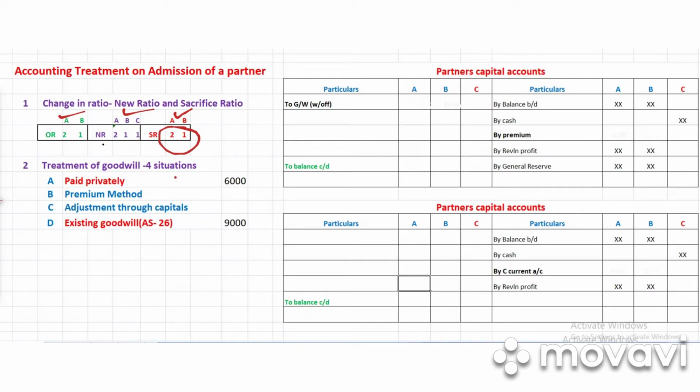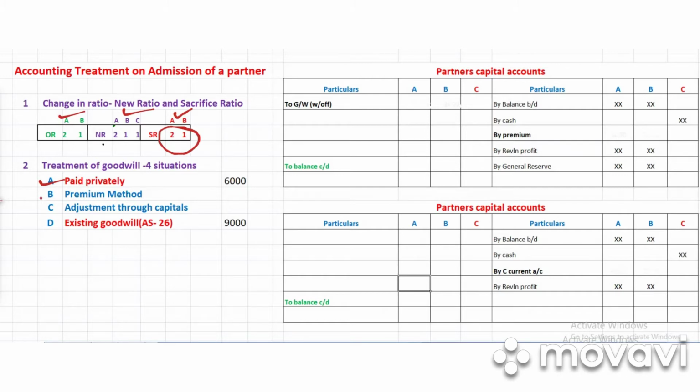That means when goodwill is brought by the new partner and paid privately to the sacrificing partners, there will not be any journal entry. The transaction will not be recorded in the account books. Okay, so that is the first situation of treatment of goodwill.